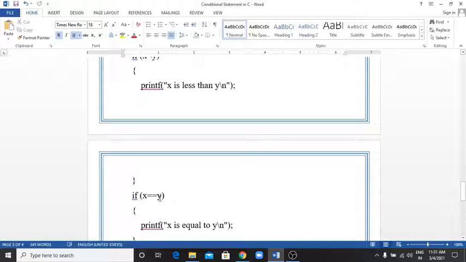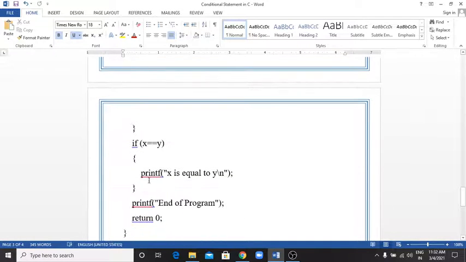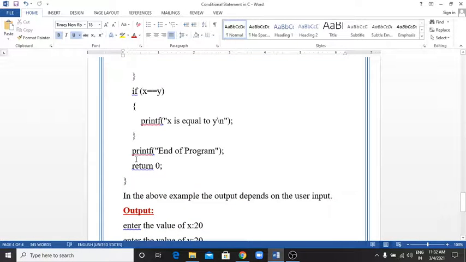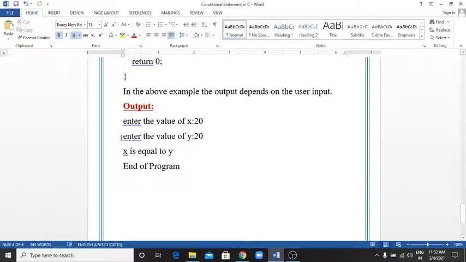If 20 equal to 20, yes, the condition is true, so it goes into the if statement and executes the statements. Here printf "x is equal to y", and then it comes out of the if statement and printf "end of the program". So the output is: x is equal to y and end of the program.